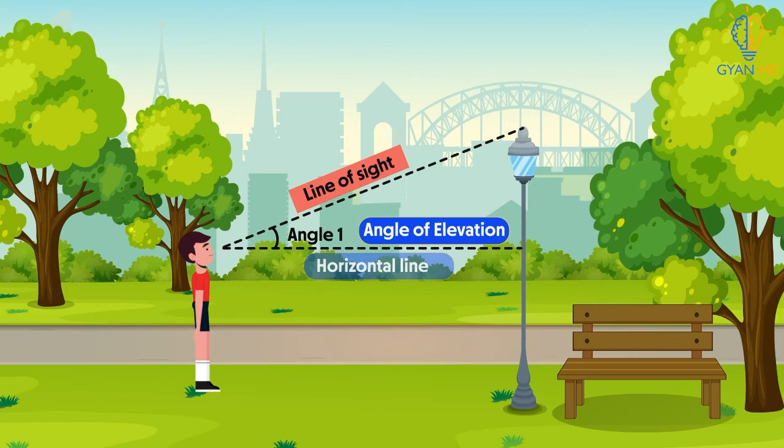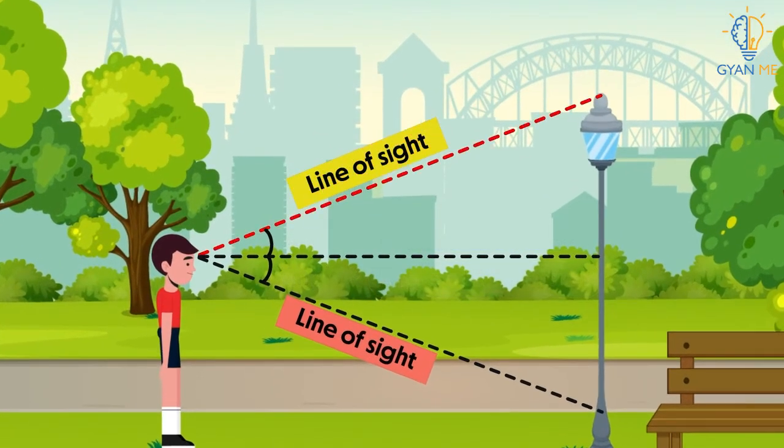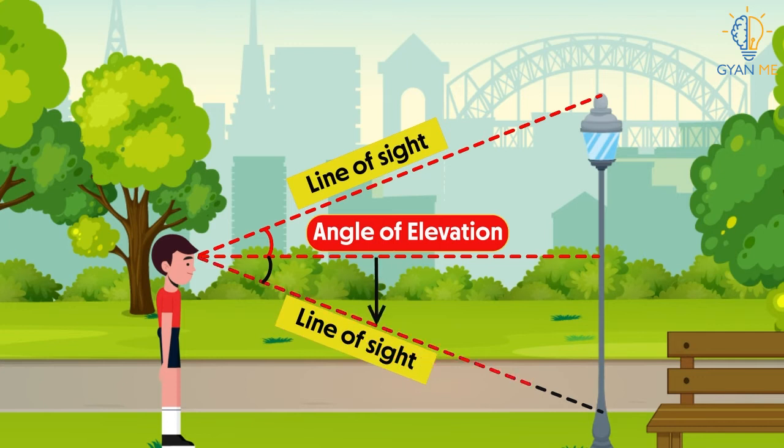When the person looks down or the head is depressed, the line of sight will be this, and the angle made by this line of sight with the horizontal is called angle of depression. Note that here the line of sight is below the horizontal. Let us call this angle as angle 2. So we can say that when the line of sight is above horizontal, the angle of elevation is formed. And if the line of sight is below the horizontal, the angle of depression is formed.